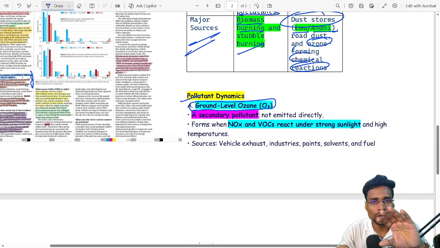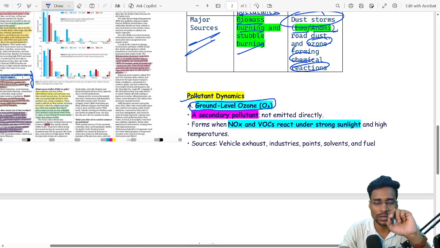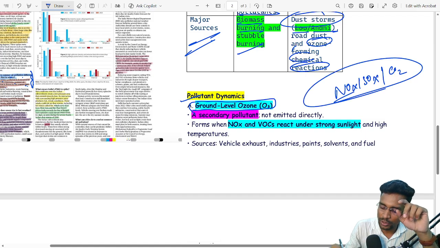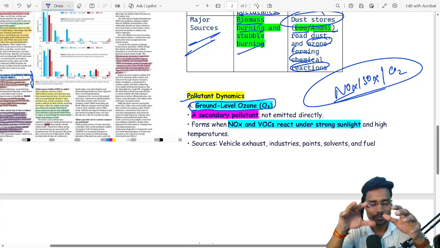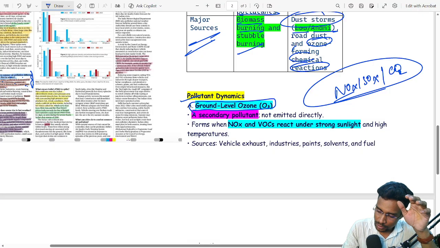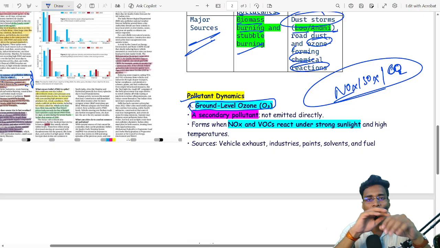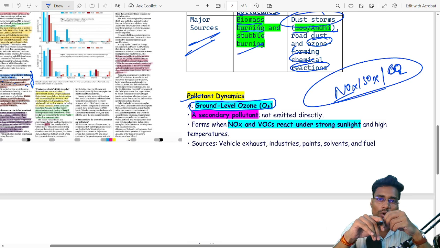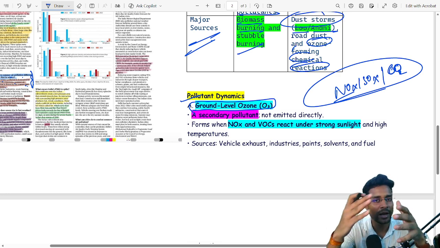The ozone material, O3, is not a primary pollutant. What is the primary pollutant? Primary pollutants like NOx, SOx, CO2, carbon monoxide, these all are released into the environment directly. But ozone is not released into the environment directly.